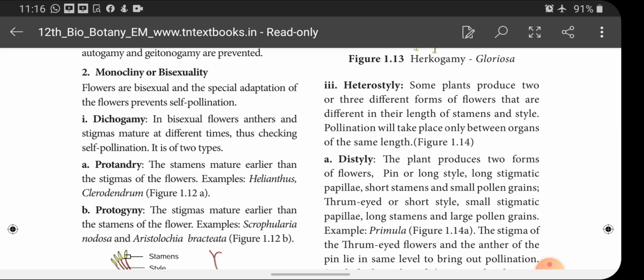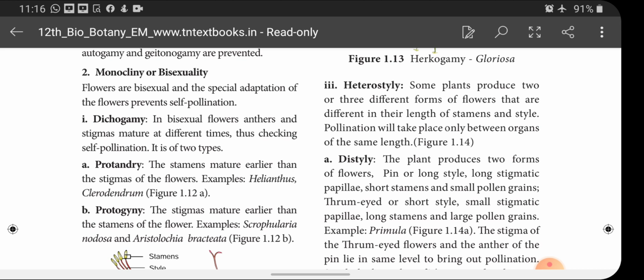It is of two types. In bisexual flowers, anthers and stigma mature at different times, thus checking self-pollination. It is of two types. One is protandry, another one is protogyny.